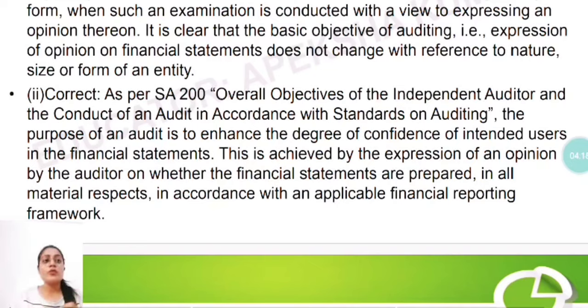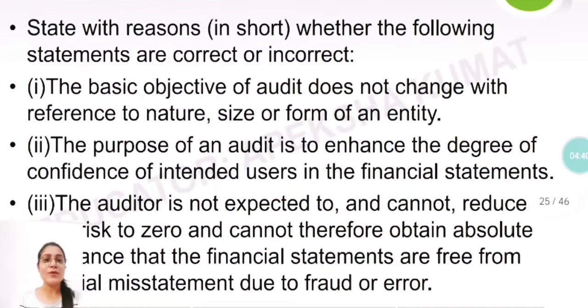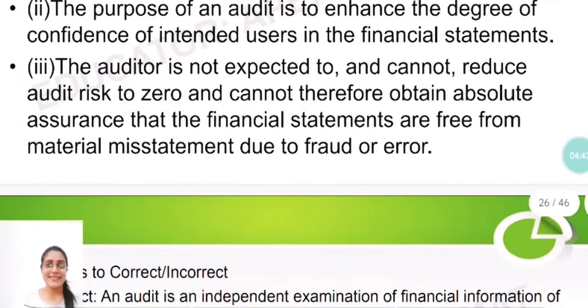It's not important to quote the entire headline if you can't remember at all. If you can remember, it is well and good, but if you can't, there's no problem. You can just write that SA 200 deals with overall objectives of the independent auditor, or you can say that SA 200 is related with so and so topic, and then you can continue the answer. Now third, correct or incorrect. Let's move on.